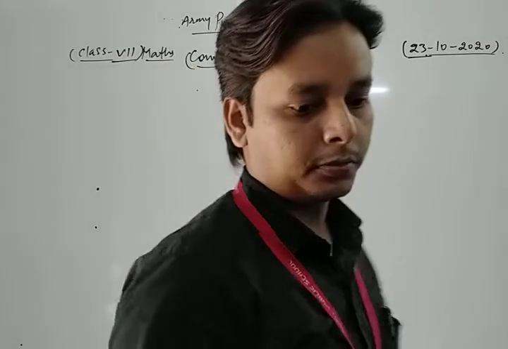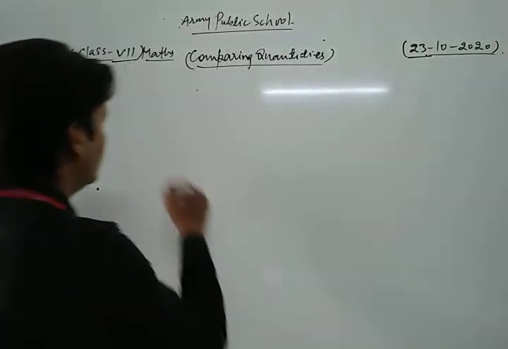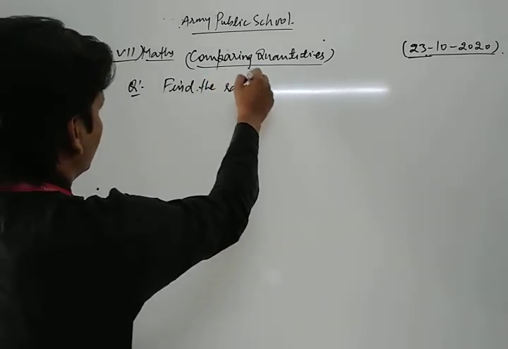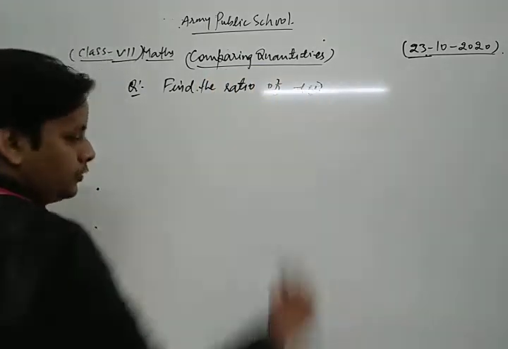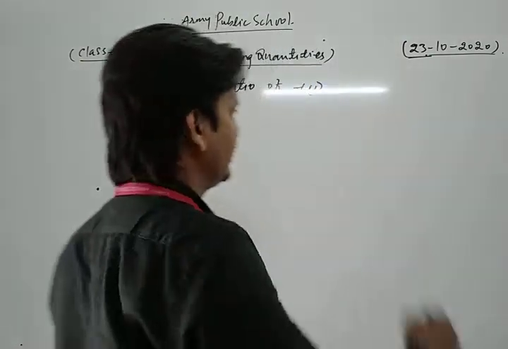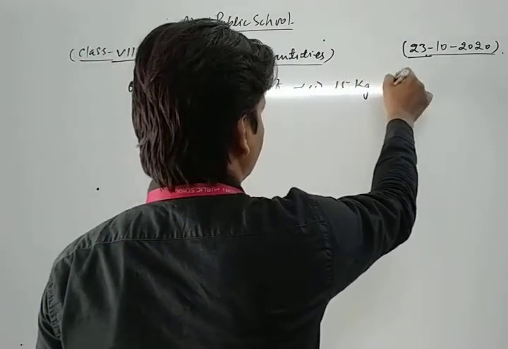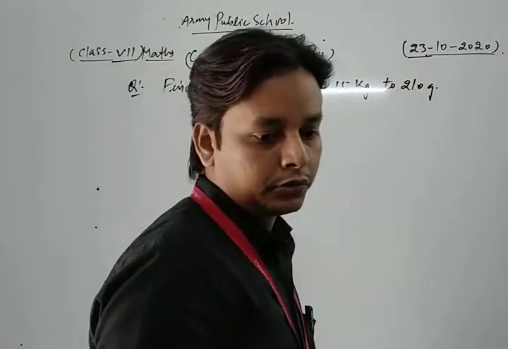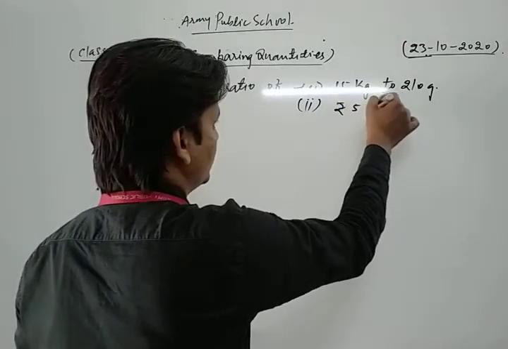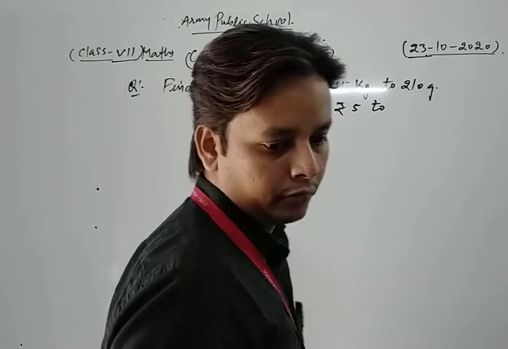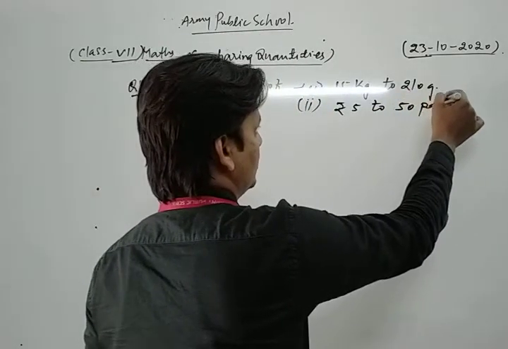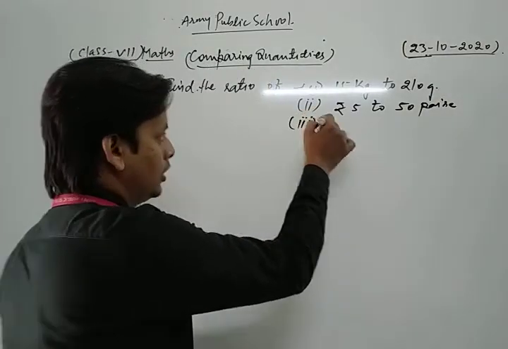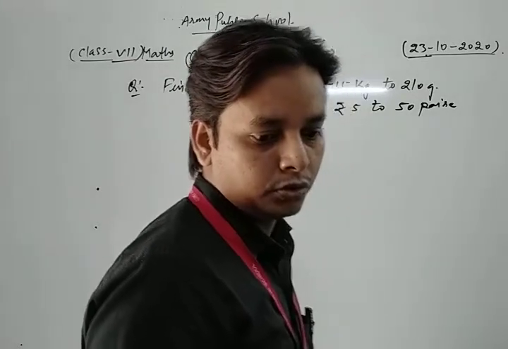Now, first of all, we discuss some questions based on ratio. Find the ratio of the first part of this question: 15 kg to 210 gram. Second one: rupees 5 to 50 paise. Third one: 30 days to 36 hours.